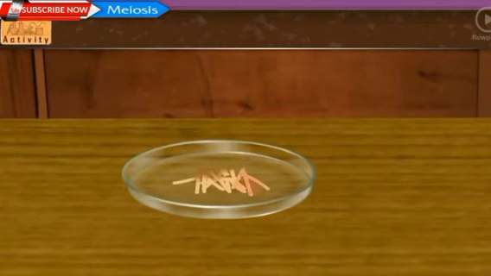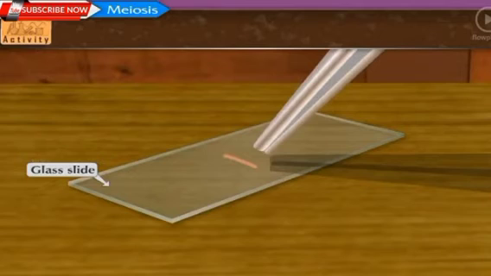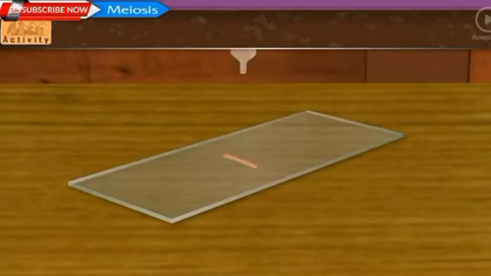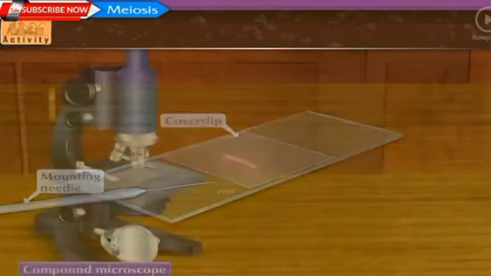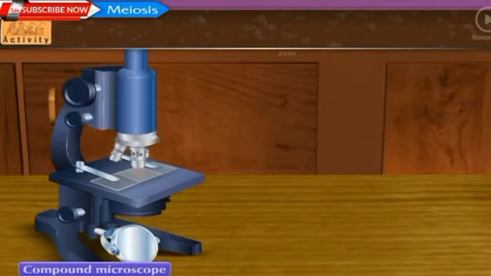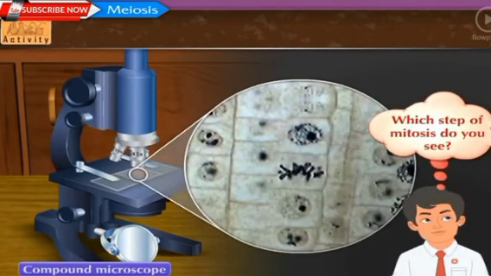Add a few drops of iodine solution. Take one root tip on a glass slide and press it with the help of forceps. Add 1 to 2 drops of water on it and cover it with a cover slip. Observe the prepared slide under the compound microscope. Which step of mitosis do you see?